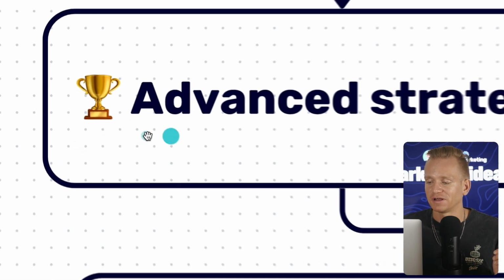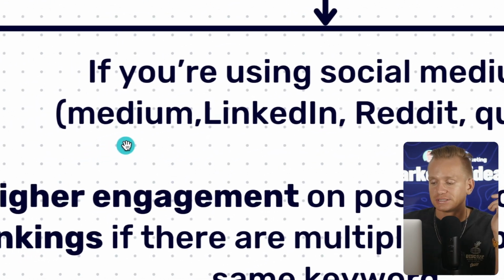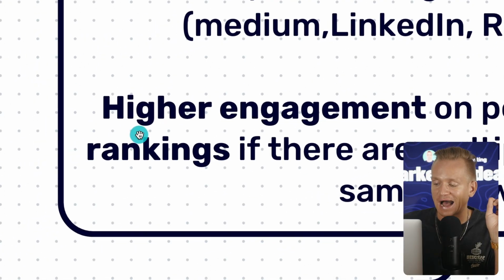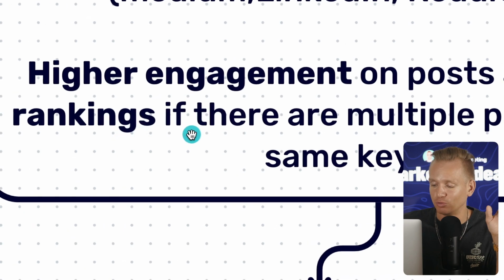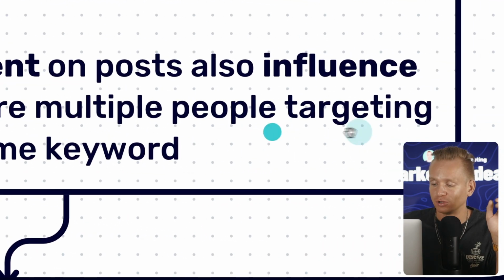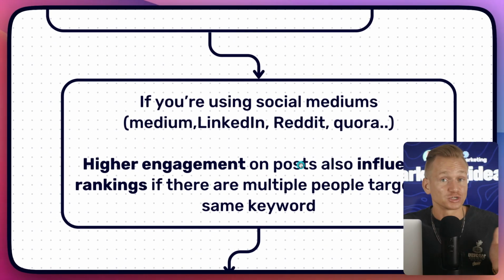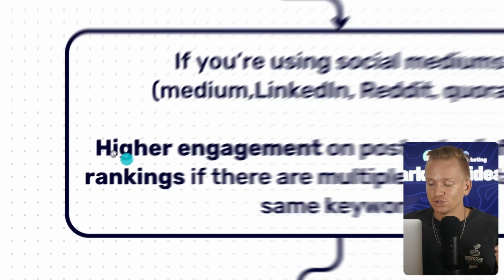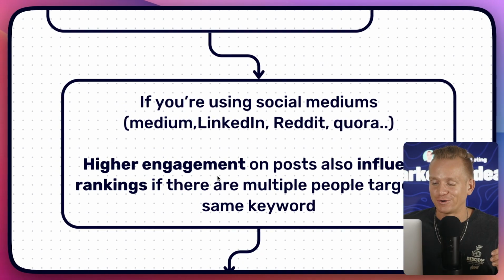Now, a couple of advanced strategies. If you're going to use social media mediums such as Medium, LinkedIn, Reddit, Quora, one thing to note is that higher engagement on posts also seems to influence the rankings a little bit if there are multiple people targeting the same keyword. And you will see that happens because this strategy is working really well. I'm not going to lie, quite a lot of people are already doing this. So try to get some engagement, and there are a lot of different hacks as well on how you can go about getting the engagement, but just something to mention.